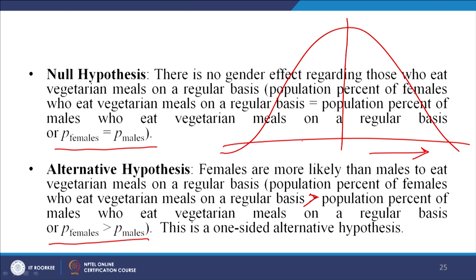I am not interested in the left hand side, where the proportion of females is less than the males. In such a condition we are not interested in this, we are interested only in this side. So, I am saying this is my critical value, the boundary, and this is my rejection zone. The complete rejection zone falls towards the right. So, this is a one sided alternative hypothesis.